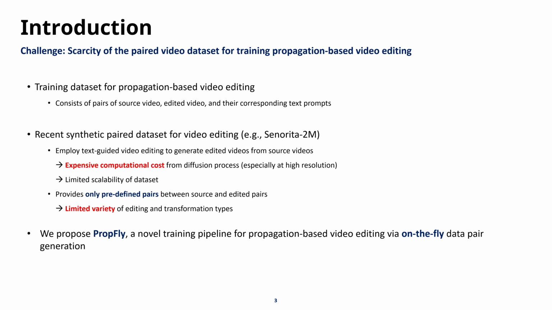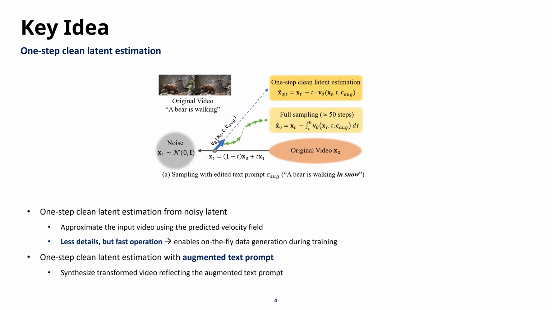To solve these issues, we introduce PropFly, a novel pipeline that generates high-quality data pairs on the fly during the training process. Our solution begins with a technique called one-step clean latent estimation. Instead of the traditional full diffusion sampling process, which requires around 50 iterative steps and is far too slow for real-time training, we predict the velocity field from a noisy latent and approximate the clean image in just a single step. While this approximation might lose some fine details, its incredible speed is what makes on-the-fly data generation possible during the training loop.